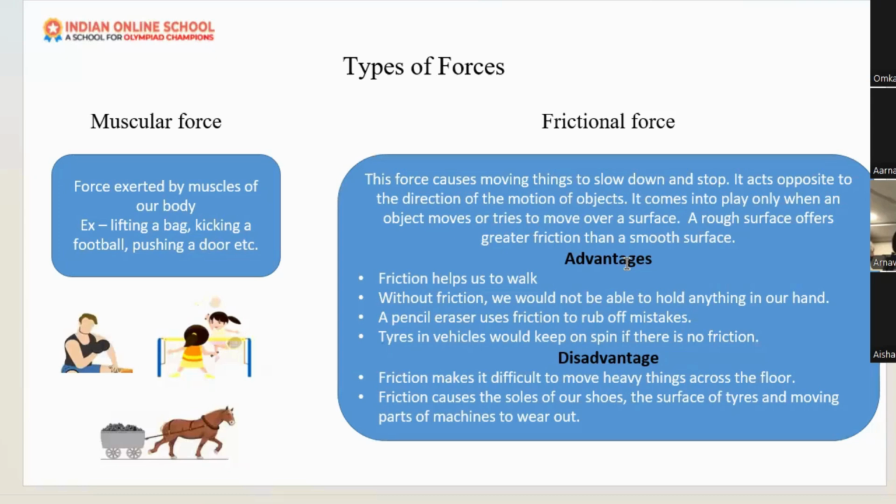When you climb a tree or play sports, friction helps. And when you are skating on ice, there is less friction only. That's why skates slide very easily on the ice.